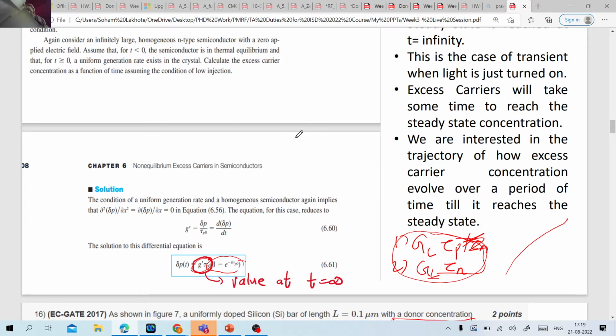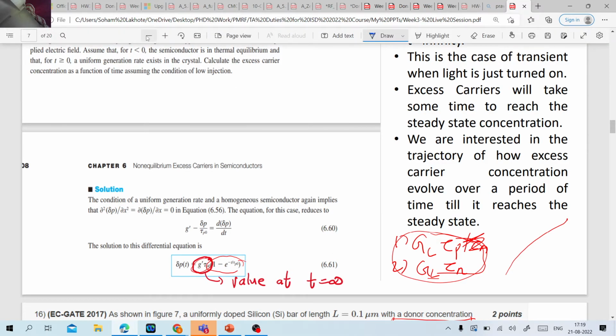And that steady state concentration is just like the final value of the voltage across the capacitor, because it will start charging if I apply a source at t equal to 0, correct? Applying the similar analogy, you can see it's 1 minus negative exponential. So it's a charging exponential graph, and this is the final value, the steady state value. That's why I have written the value at t equal to infinity.